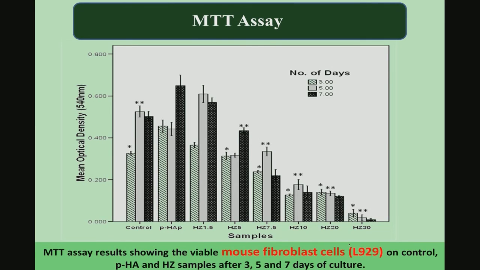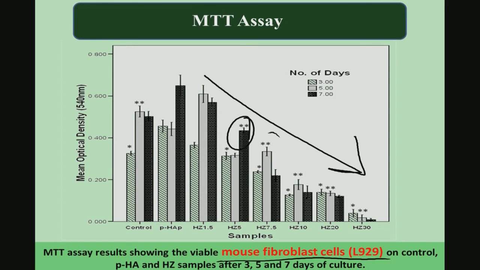The first one is the mouse fibroblast cells, that is L929 cells, which are connective tissue cells, widely used in biomaterials research. You see that there is a progressive, systematic decrease in cell viability as you increase the zinc oxide content in the material, and perhaps the most statistically significant results are obtained from 5% onwards, and 7.5%, 10% is certainly worse, 20 and 30.